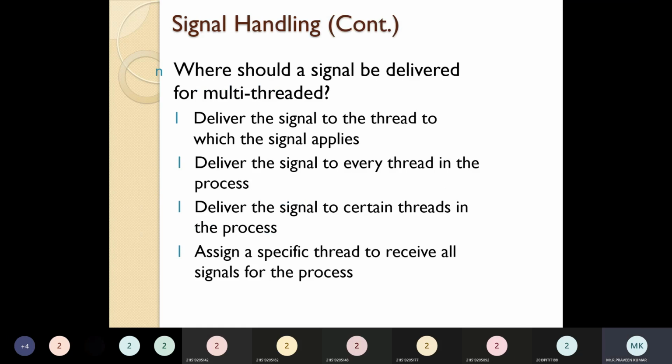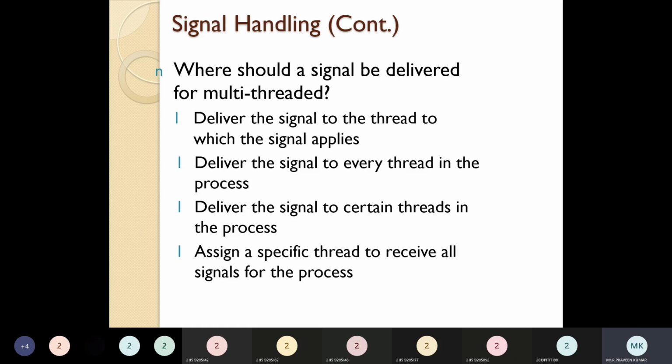Options are to deliver the signal to every thread in the process, or to certain threads in the process. For all the threads available, we have to decide which thread to give the signal to. Sometimes there is no need to give the signal to every thread. Or we assign a specific thread to receive all the signals.